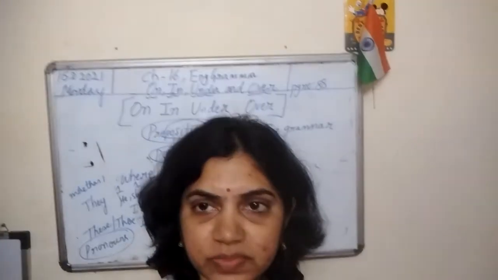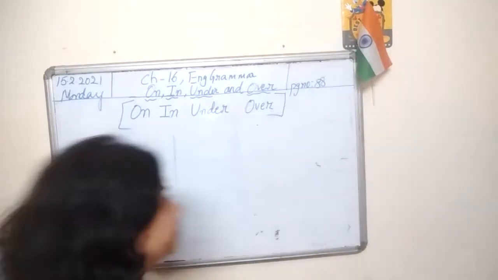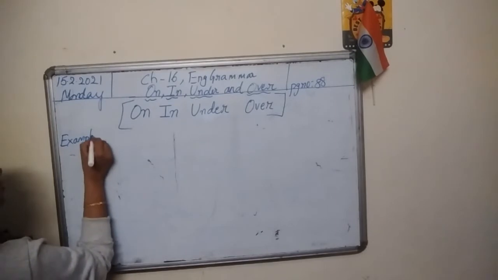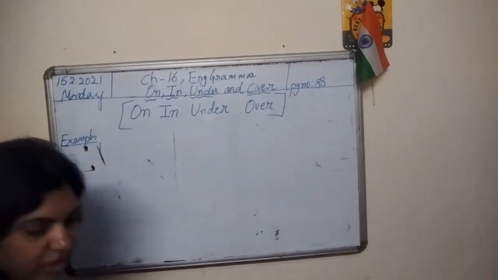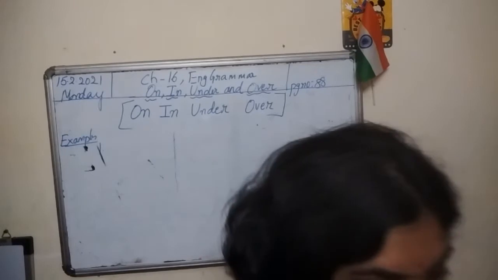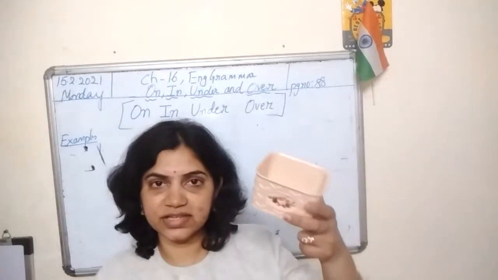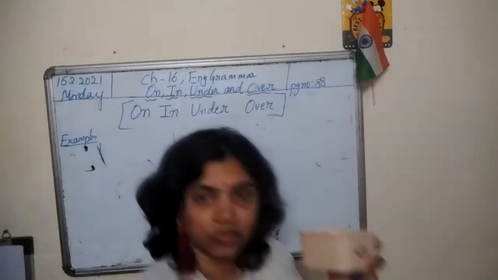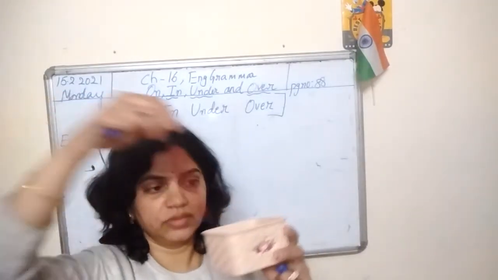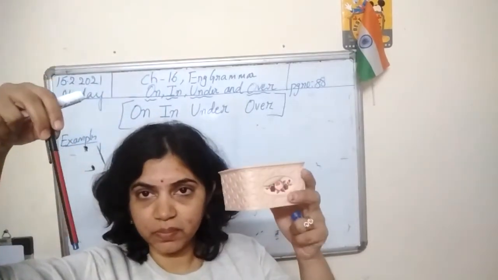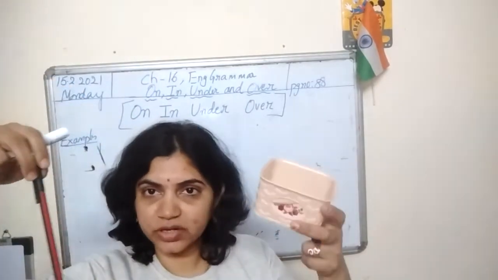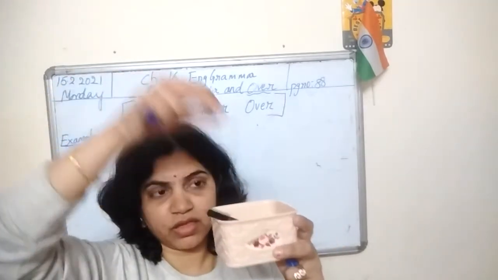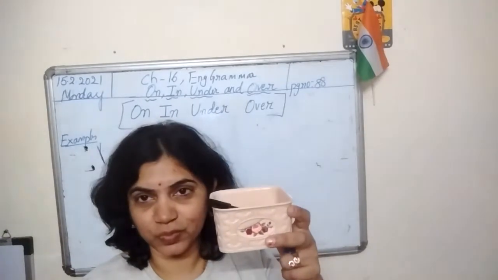Just wait for a while, children. Now look. Examples. Number 1. I'm going to show you some objects. Identify those objects, children. What is this? Box, right? What is this? Pen. Okay? Box and pen. So here box is a thing. So this is a noun and this is also a noun. Where is the pen now?